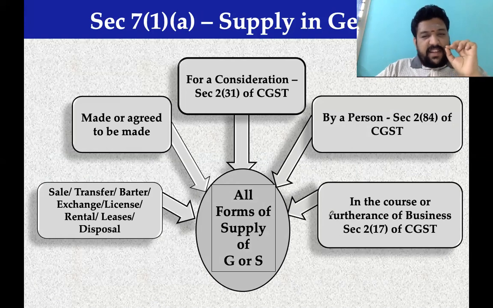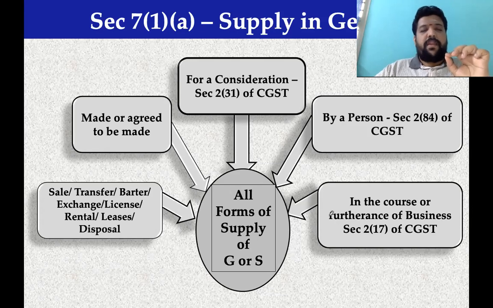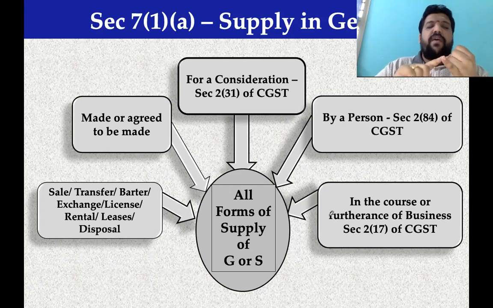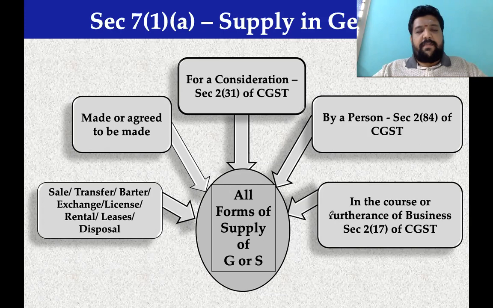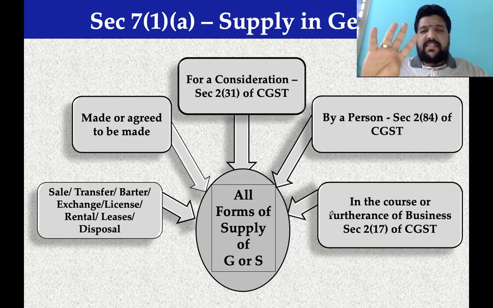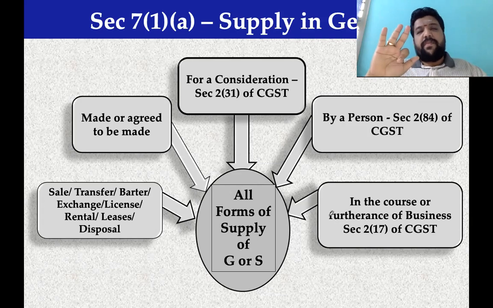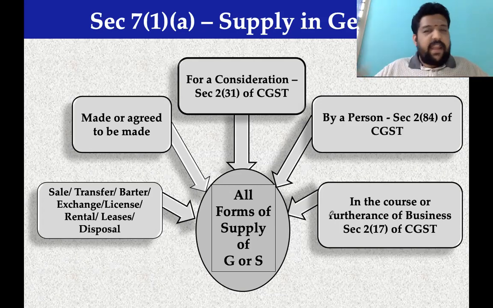It starts something like this: supply includes all forms of supply of goods or services, such as sale, barter, exchange, lease, license, rental, disposal, transfer. Being an inclusive definition means this is not an exhaustive definition, anything can be added.